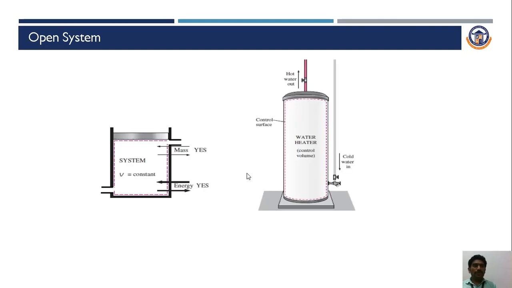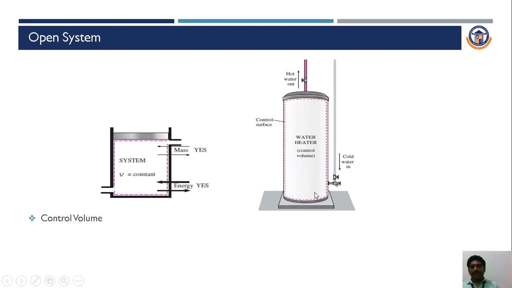Then followed by the open system. In this case, both mass transfer as well as energy transfer take place. This type of system is generally called a control volume. The volume of the system remains constant. This type of system is generally called an open system. For example, we consider a water heater. Here water goes in and water comes out simultaneously in the water heater. So in this case, both energy transfer as well as mass transfer are carried out.